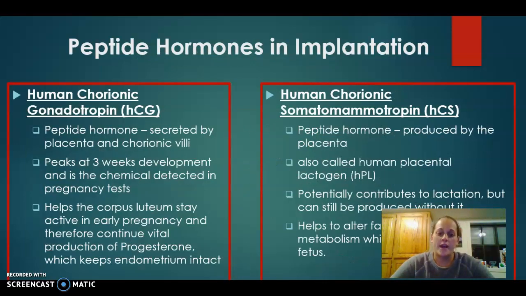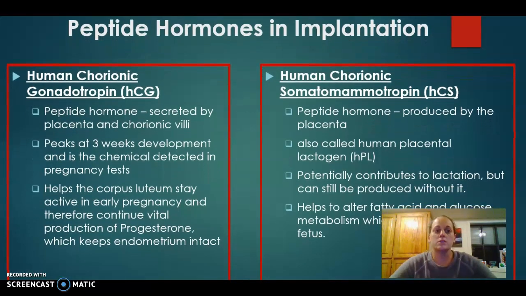Now, none of this could happen without hormones, so the hormones are really important. There are several that take place during pregnancy, especially in early embryonic development and implantation. I'm going to go over a few of the more important ones. To start off would be human chorionic gonadotropin. This is a peptide hormone. The first two I'm going to go over are considered to be peptide hormones.